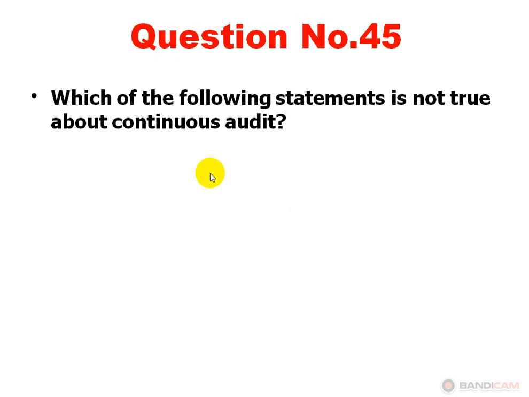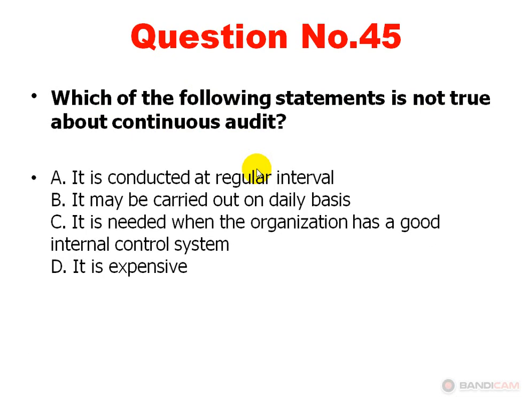Next, which of the following statements is not true about continuous audit? Option A, it is conducted at regular interval. Option B, it may be carried out on daily basis. Option C, it is needed when the organization has a good internal control system. Option D, it is expensive. Option C is correct. Dear viewers, this statement is not true about continuous audit.